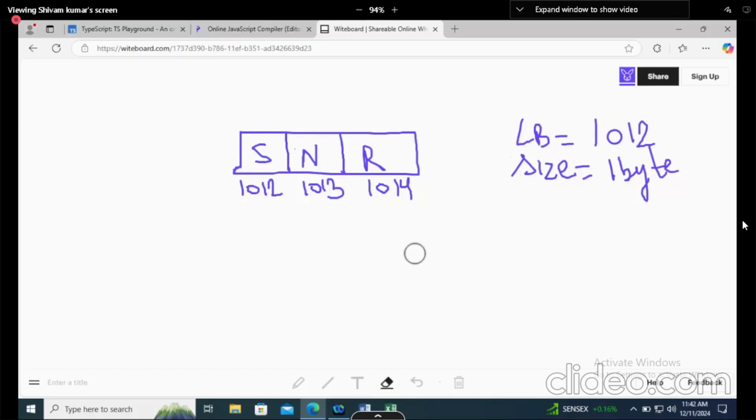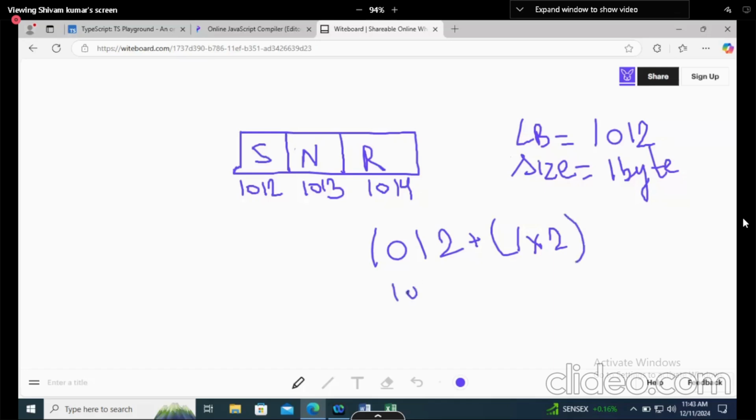Now this is your array. Now I am saying to you, tell me who is stored on the second indexing. So what will you do? If you remember the formula, first you have to write the starting value, plus how much size one element is taking, and then multiply by the indexing that you are asking.